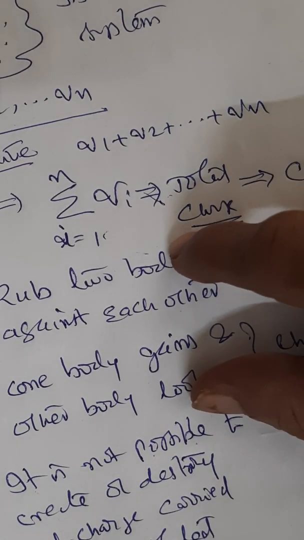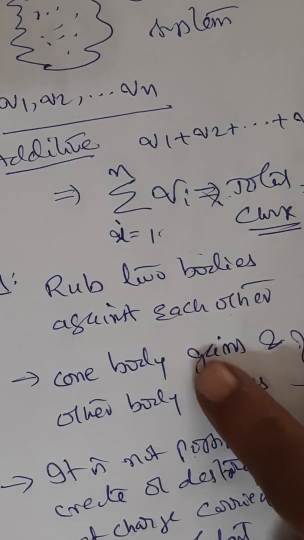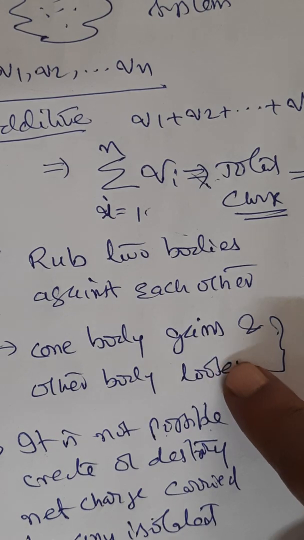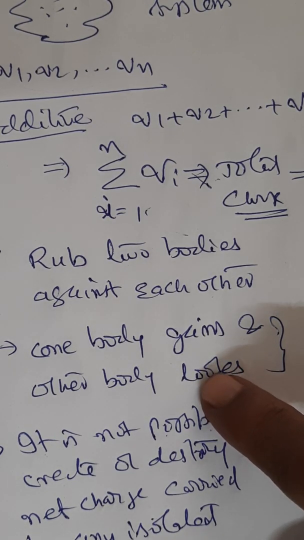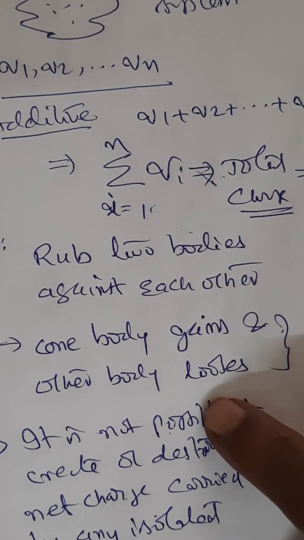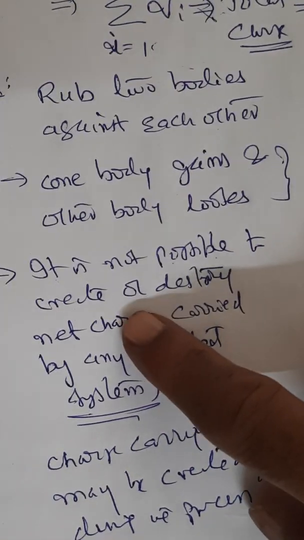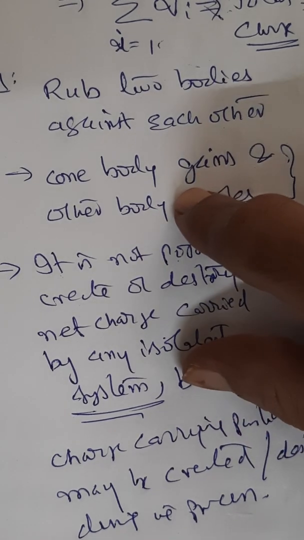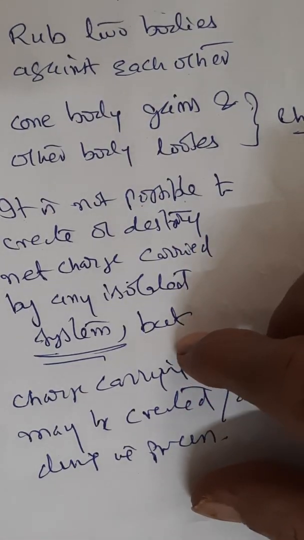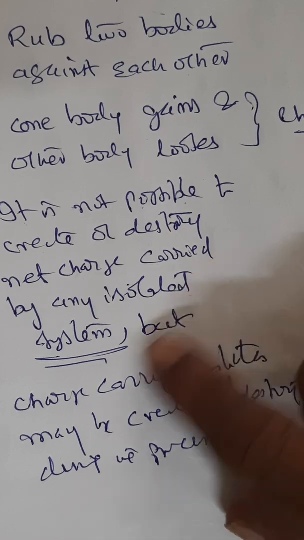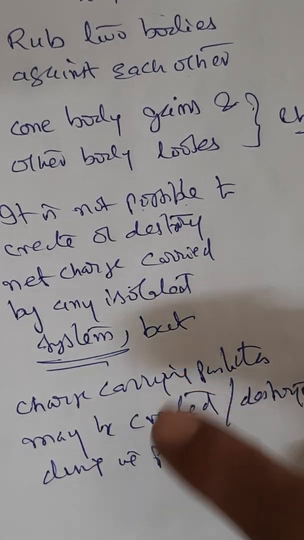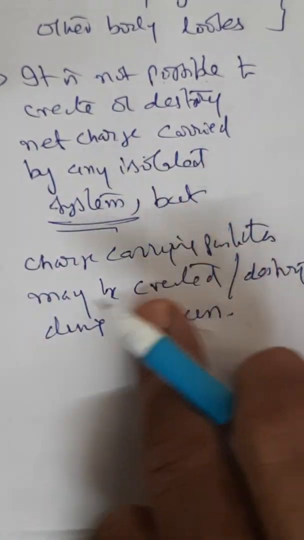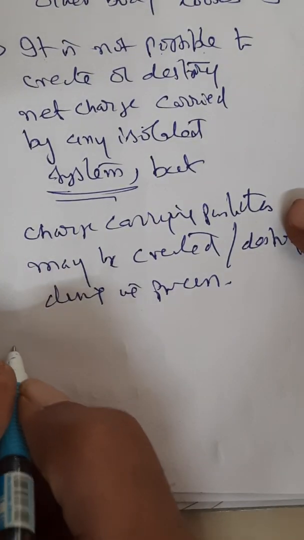So the first part you might have understood. Rubbing two bodies against each other such that one body is gaining charge, the similar charge is being lost by the other body. That means one body is losing, the other body is gaining. So from this we concluded that it is not possible to create or destroy net charge carried by any isolated system. Fine, to that extent. The crucial thing is the second part. Here one more thing I added, but charge carrying particles may be created or destroyed during the process. Let me explain this particular point with yet another example.